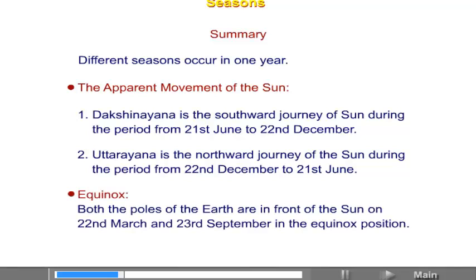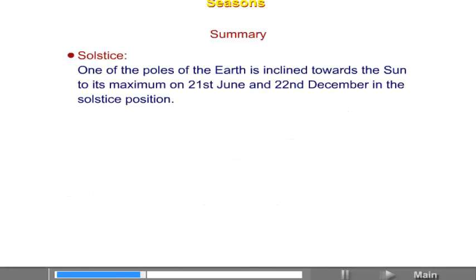Equinox. Both the poles of the earth are in front of the sun on 22nd March and 23rd September in the equinox position. Solstice. One of the poles of the earth is inclined towards the sun to its maximum on 21st June and 22nd December in the solstice position.